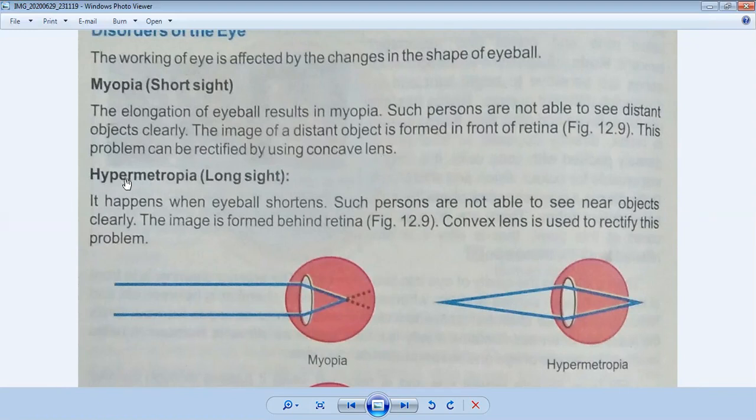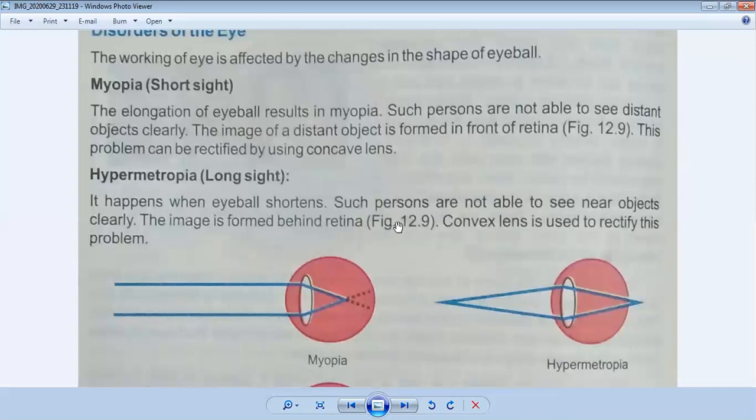There is another disorder, hypermetropia, called long sight. These are persons who cannot see things which are near to them. It happens when the eyeball shortens, as opposed to the elongation of the eyeball in myopia. You can see in the diagram: this is myopia, where the eyeball is elongated, and this is hypermetropia, in which the eyeball is contracted and shortened. You can see the size of the eyeball is different between the two.